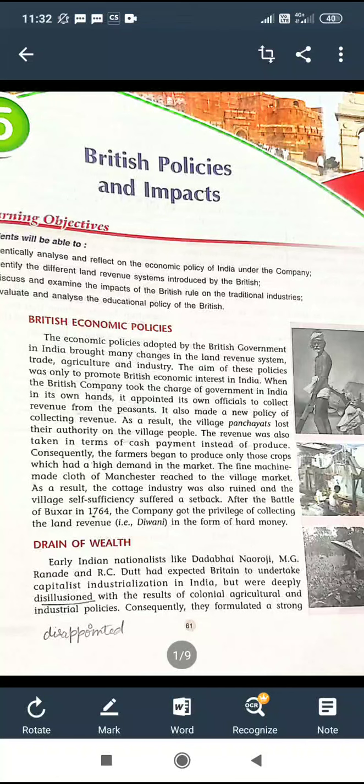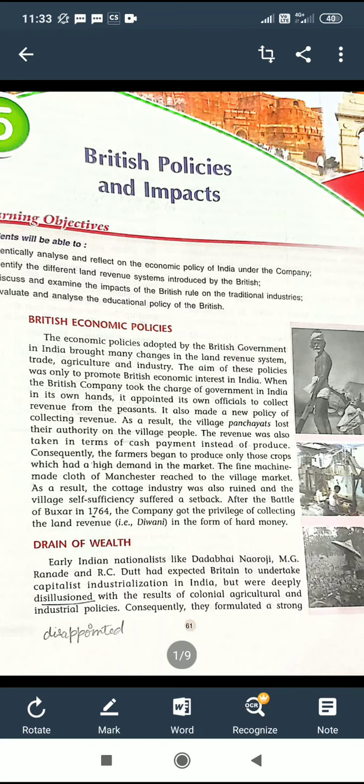Good morning. Today our topic is British policy and impacts. In the last chapter, Traders to Rulers, we studied how the British gradually gained political control over India and established their control over different parts of the country. Most parts of India were either directly or indirectly controlled by the British through their various policies.